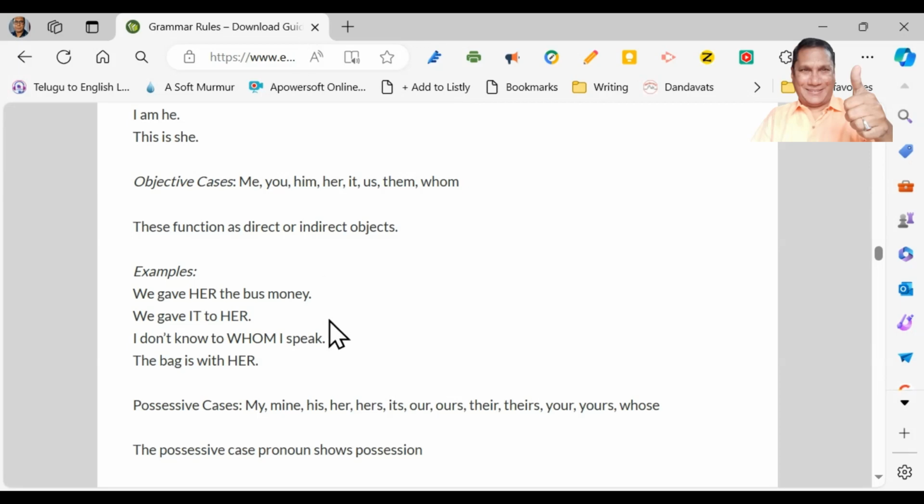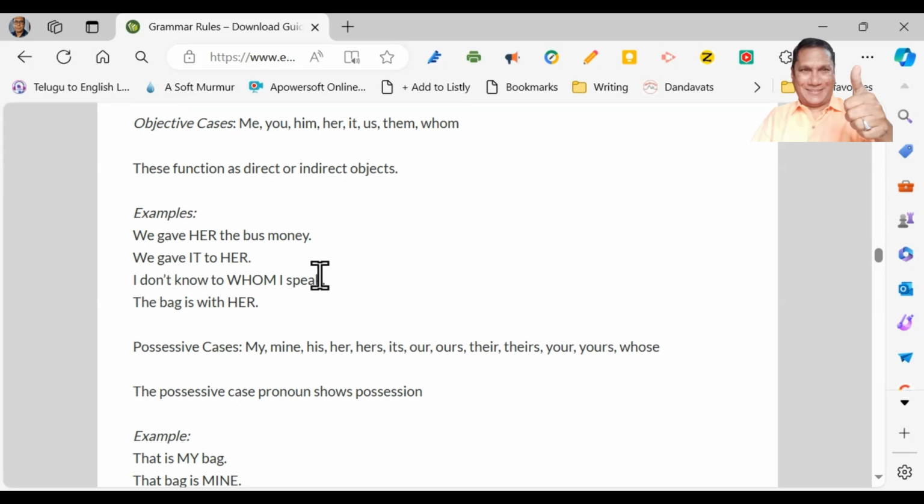The first example is: we gave her the bus money. We gave it to her. I don't know to whom I speak. The bag is with her. Here, see, we gave her: direct object. The bus money: indirect object.